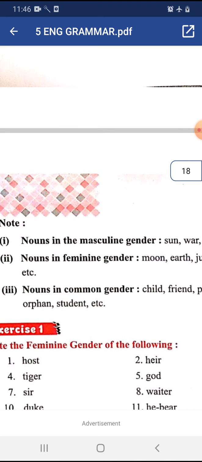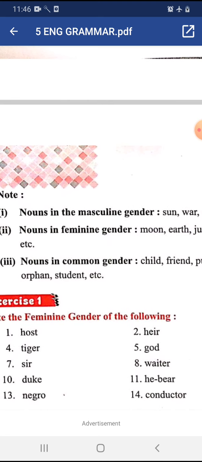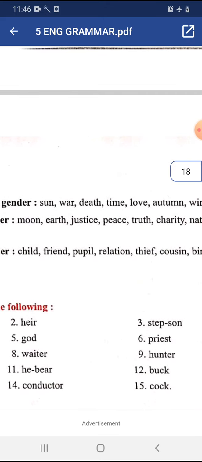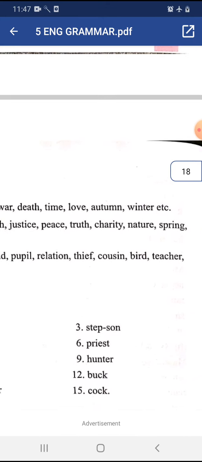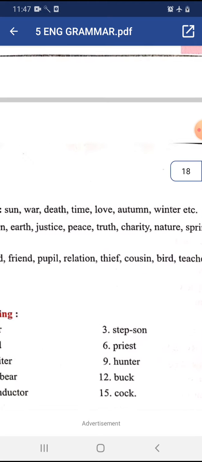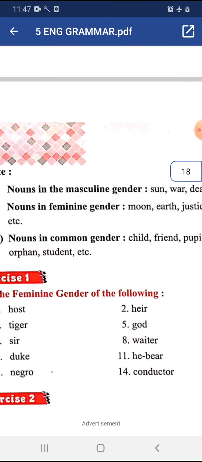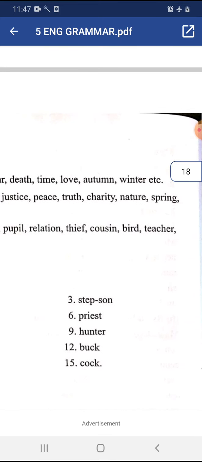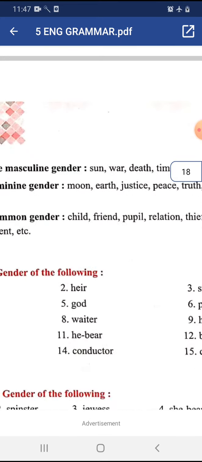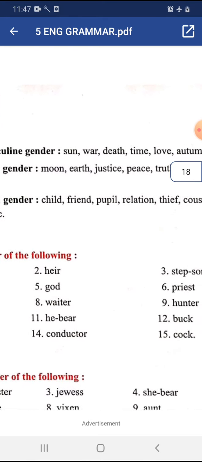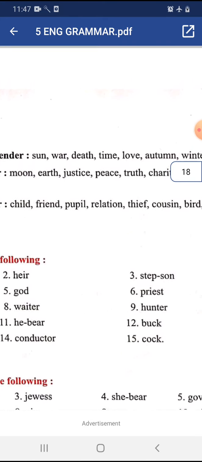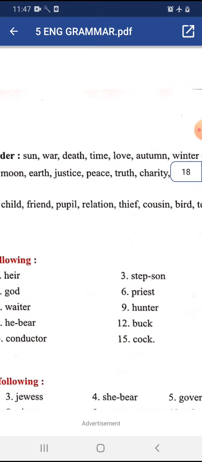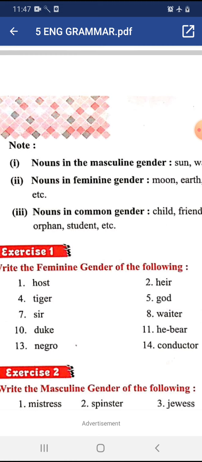Note some important points. Nouns in the masculine gender: sun, war, death, time, love, autumn, winter, etc. Nouns in the feminine gender: moon, earth, justice, peace, truth, charity, nature, spring, etc. come under feminine gender. Nouns in the common gender: child, friend, pupil, relation, thief, cousin, bird, teacher, orphan, student, etc. come under common gender. Thank you.